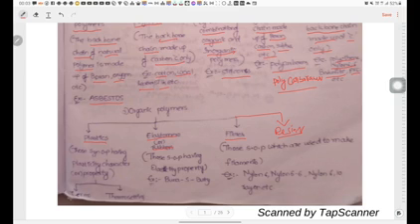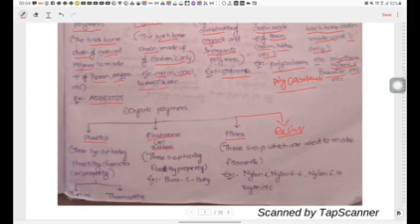Coming to plastics, plastics means those synthetic organic polymers having the plasticity property. There are two types: thermoplastics and thermosetting plastics.